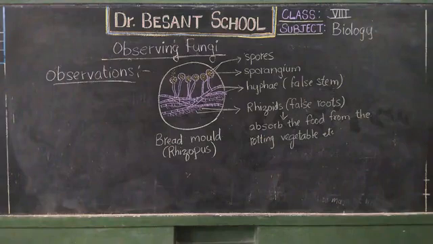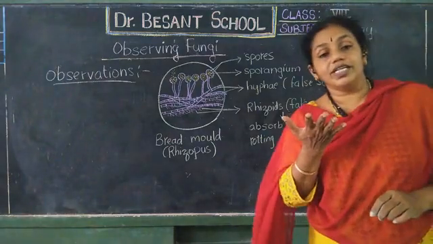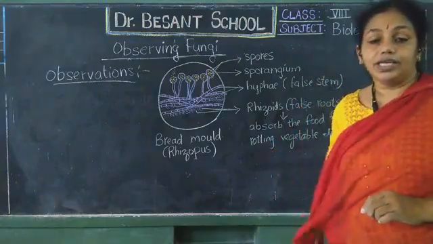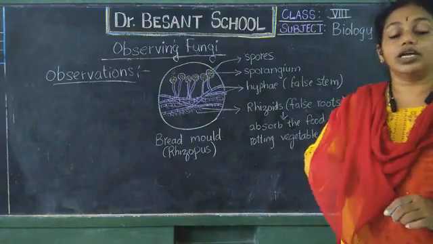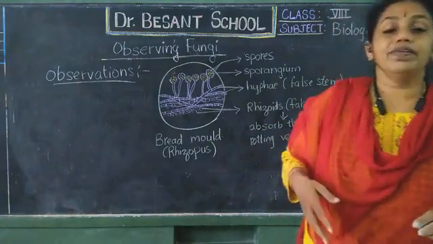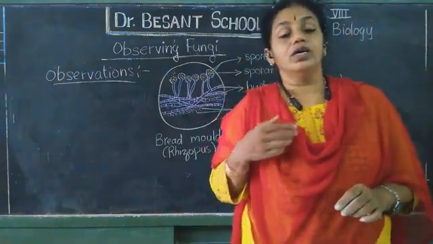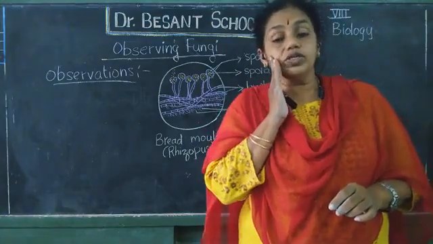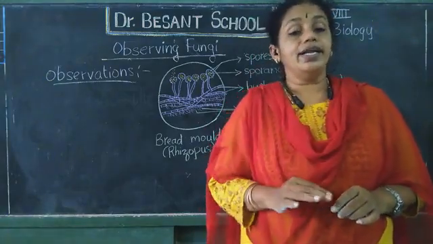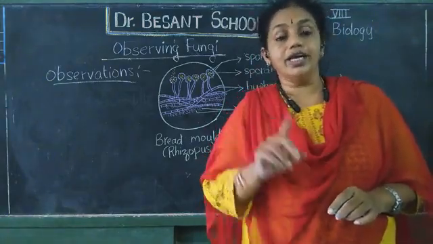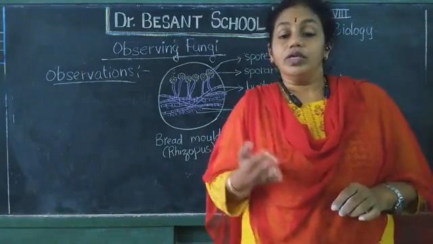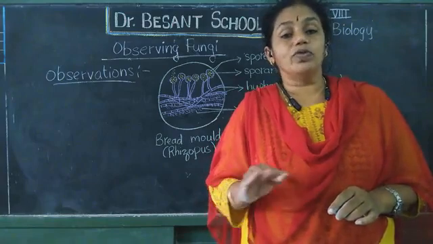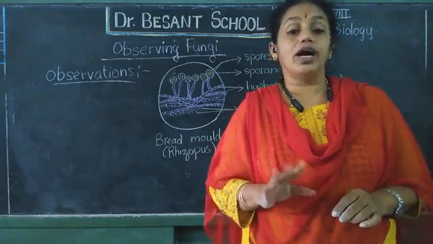Okay, apart from that, many fungi would also grow in certain regions wherever there are more humid conditions, especially in the rainy season. And as youngsters, you all need to clean yourselves regularly. They would grow between the thighs, under your arms. On the skin also they tend to grow if you don't maintain neatness. You get the ringworm disease, that is nothing but a fungal infection. So if you regularly clean with soap water, then these infections will not occur.